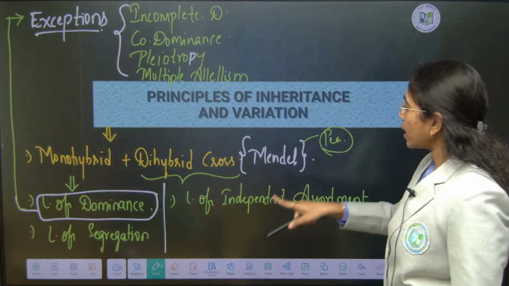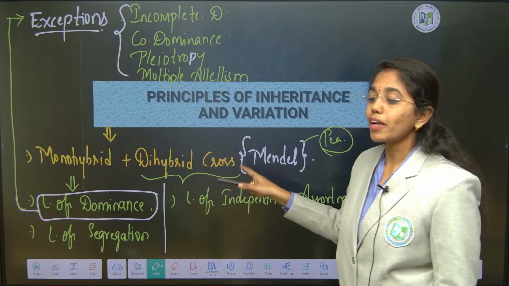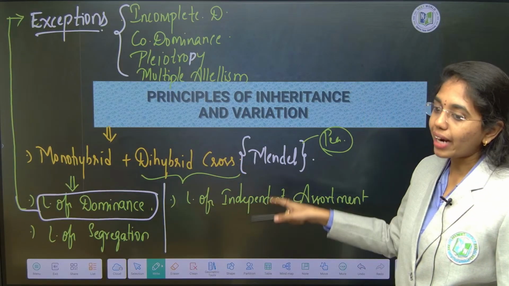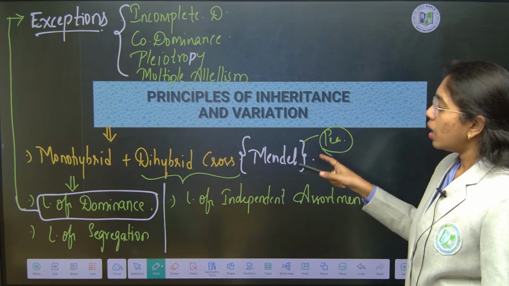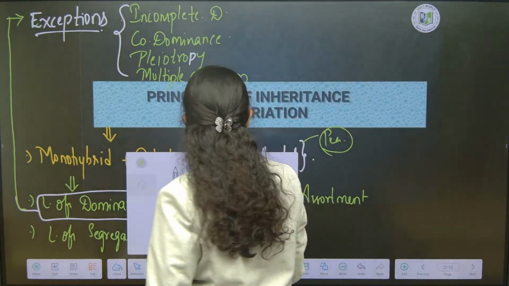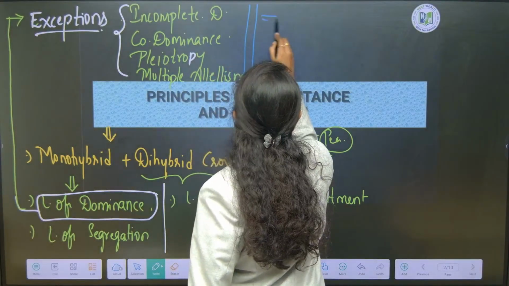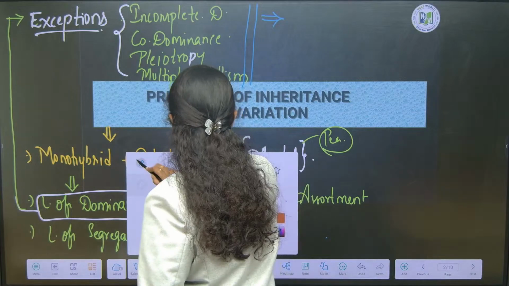Then comes the dihybrid cross, in which the law of independent assortment applies. Here we can expect numerical based questions and application based questions from dihybrid cross. Next is the concept of mutation.